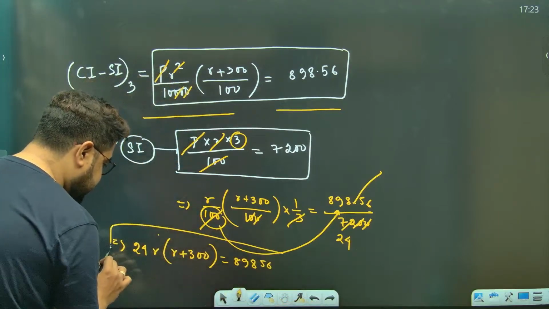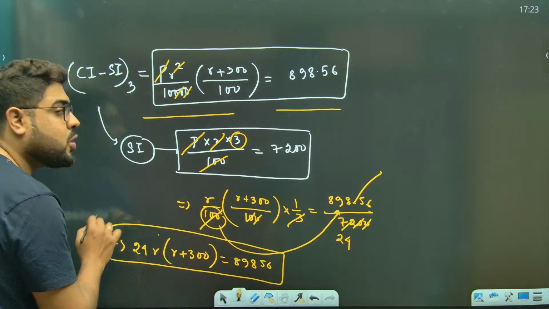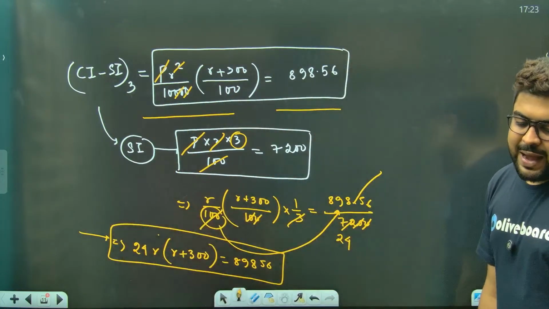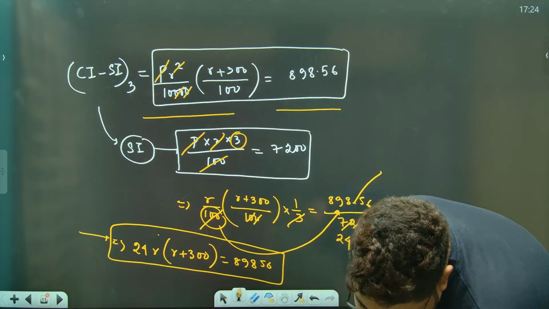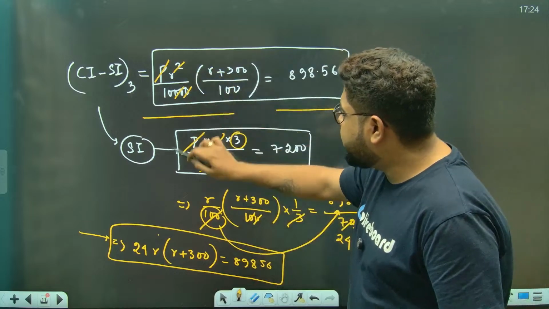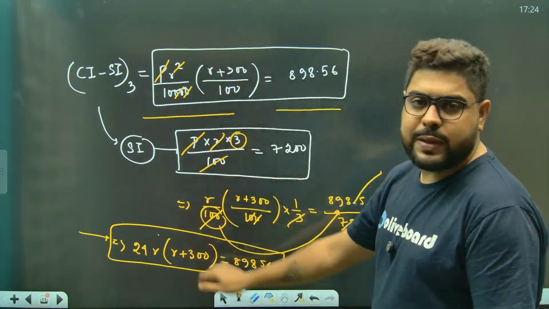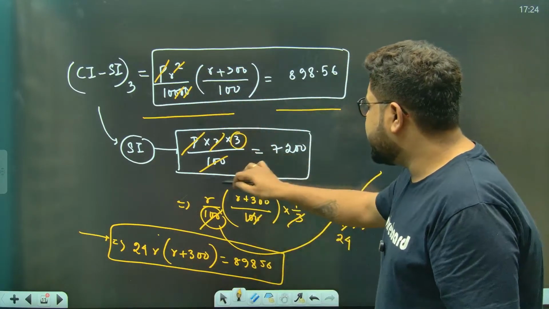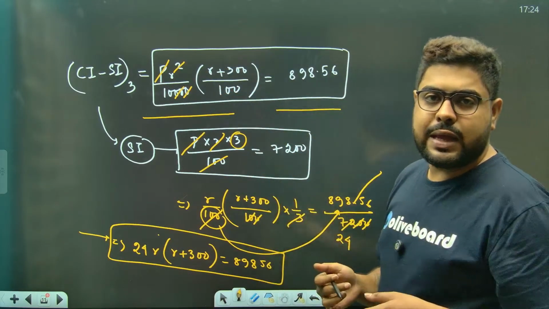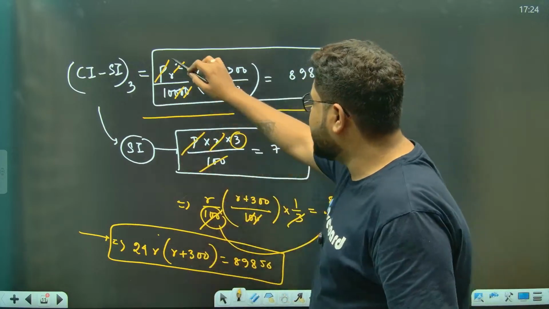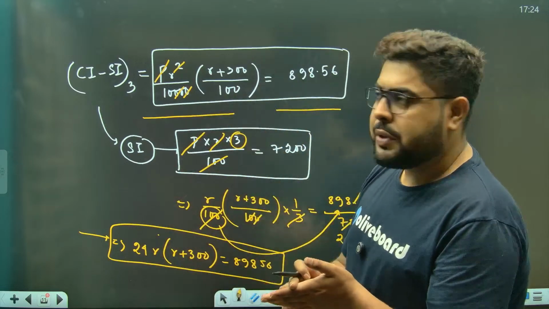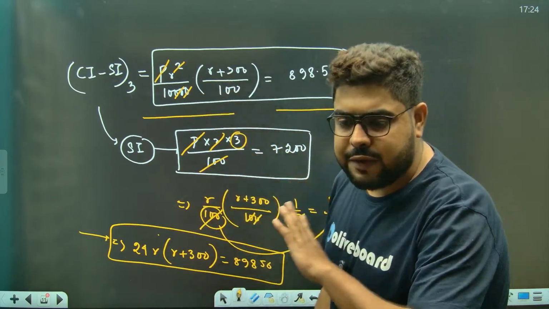So this is your equation, and please do not try to solve this equation here. Do not solve. Check the options and get to the answer. Yes, now division, exactly the point. Please understand, you have to get rid of at least R or P. You can also square this and then divide, so R square will cancel. That is also one way. Whatever happens, you have to get rid of either P or R, then only you can get to the answer, because one equation, two unknowns, you can never solve.